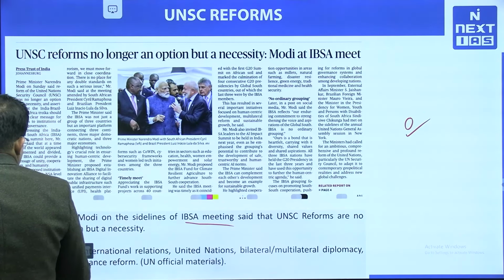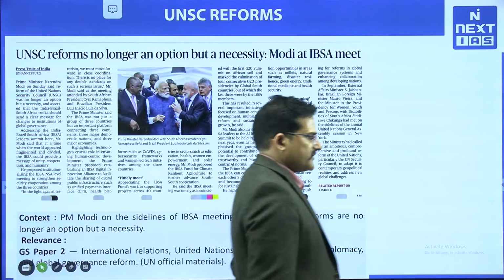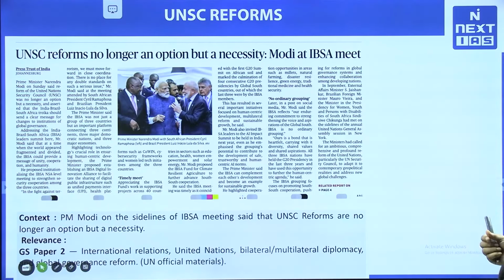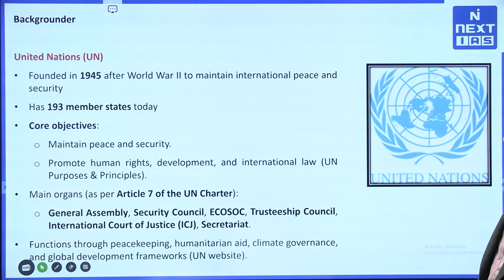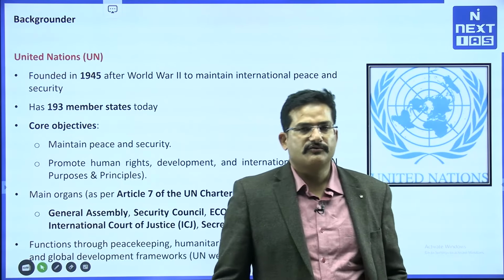because things are changing and the United Nations is becoming a toothless tiger. In order to make the United Nations relevant, we will have to make certain reforms, which are resisted by the P5 countries. Now having said that, let us try to understand the context and relevance of this topic. It will come under GS Paper 2, that is international relations, the United Nations, and bilateral and multilateral diplomacy.